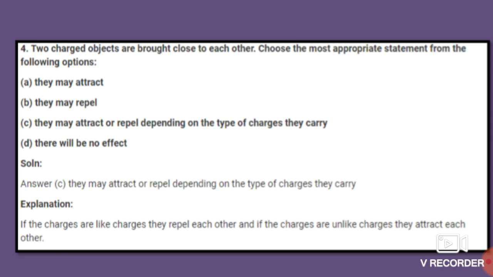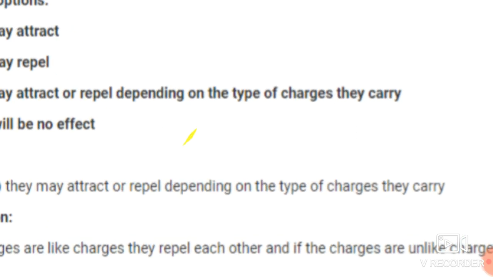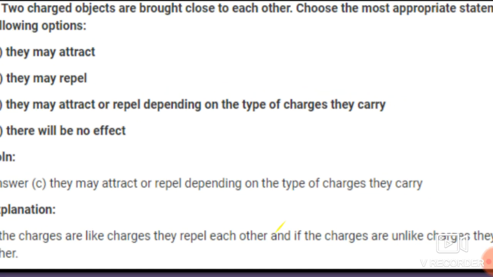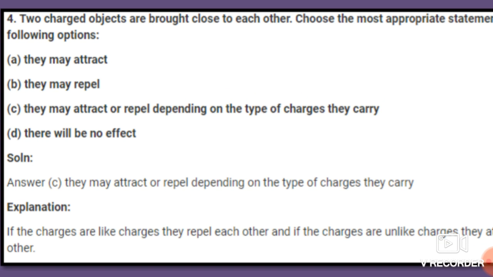Okay, students, let me read this question again. Two charged objects are brought close to each other. Suppose two charged objects are there and they are brought close to each other. What will happen, students? The answer will be option C: they may attract or repel depending on the type of charges they carry.